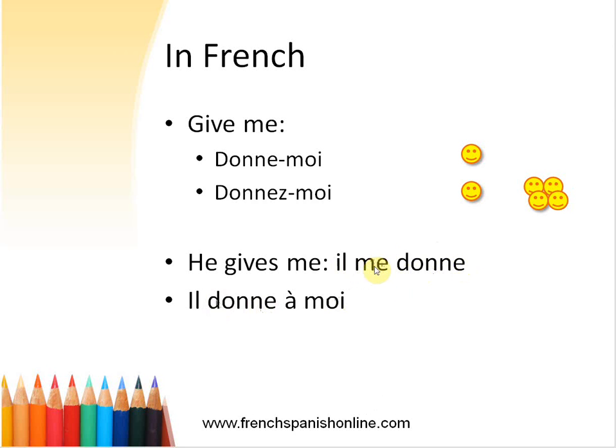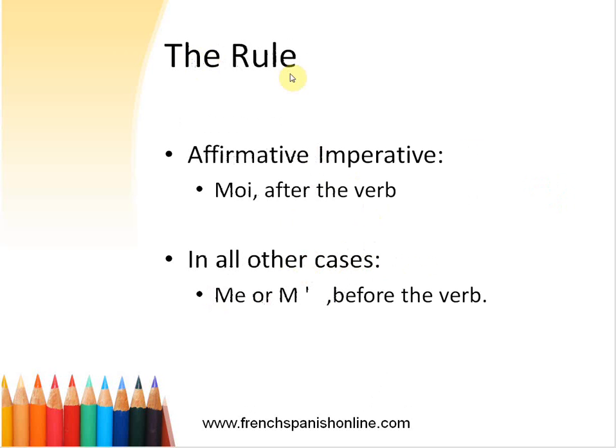So why? What is the rule? How can we know when we have to use moi or me to translate me? The rule is very easy to understand, but we need to know it. When you have an affirmative imperative sentence, we use moi after the verb. And that's all. That's the only rule. In all other cases, tenses, moods, negative form, we use me or m apostrophe placed this time before the verb.